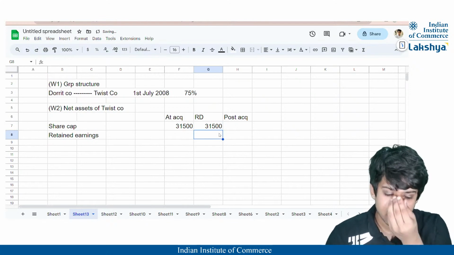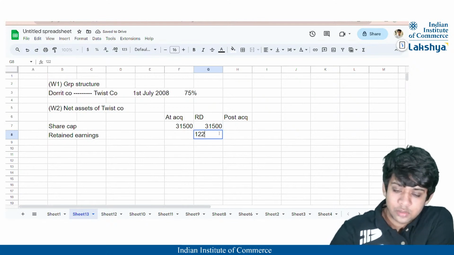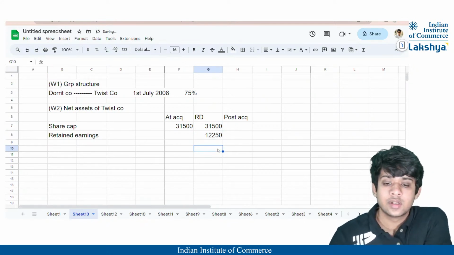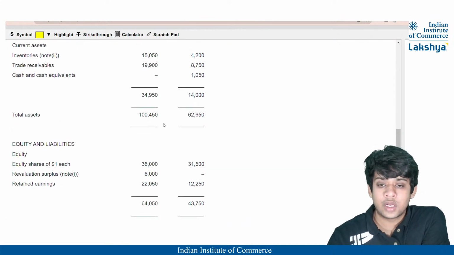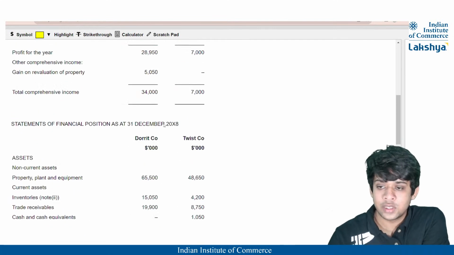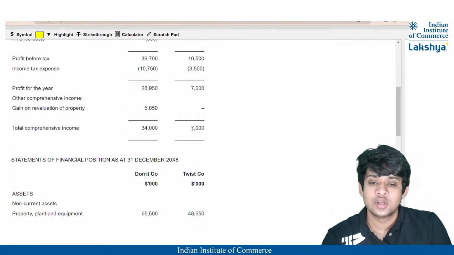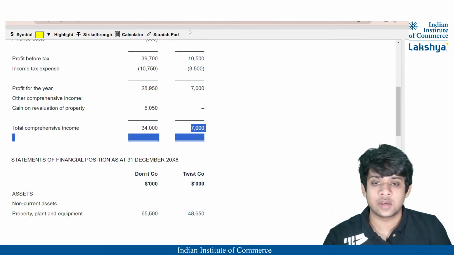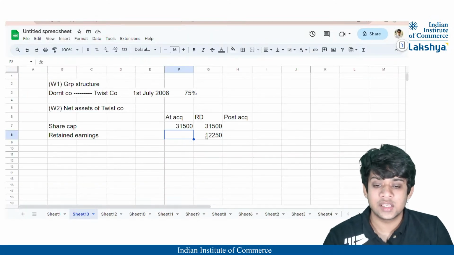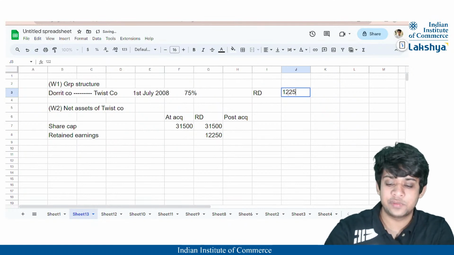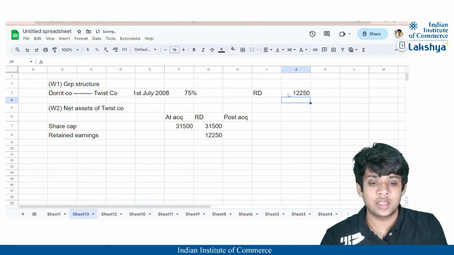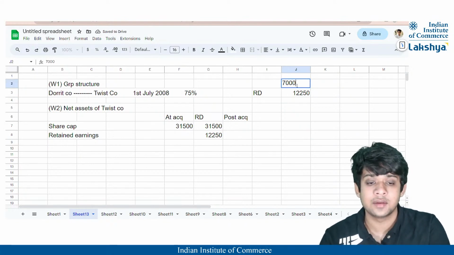Retained earnings at the year end are 12,250. So if the retained earnings at the year end are 12,250, then let us look at the subsidiary's profit. The profit of the subsidiary is 7,000. Now this retained earnings, at the reporting date, is for the full year, correct? That includes the profit of 7,000 for the complete year, right?